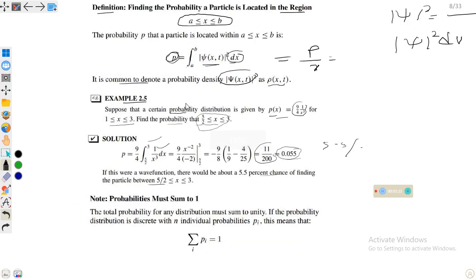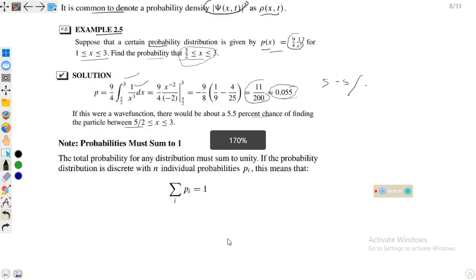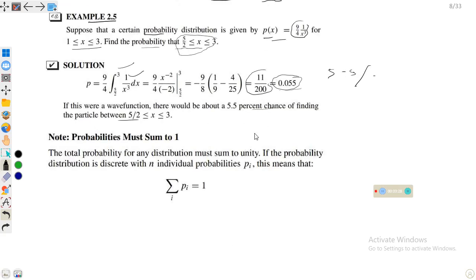And similarly, next, we know that in the universe a particle can be found in one place. The probability must sum to 1. What does it mean? The total probability for any distribution must sum to unity, meaning either the particle is located at one point or at other points. So if the particle is here, there is 0 probability of finding it at other points.